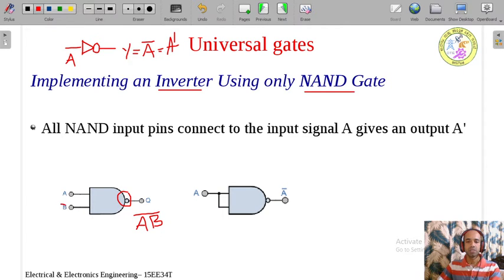Now similarly, instead of B, suppose we would have A here. So both the inputs, A is the input to this input as well as to this input.